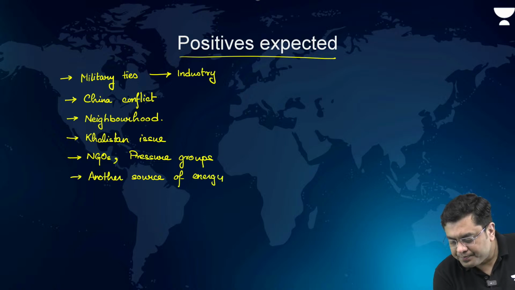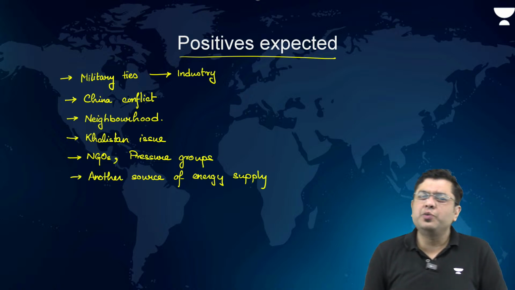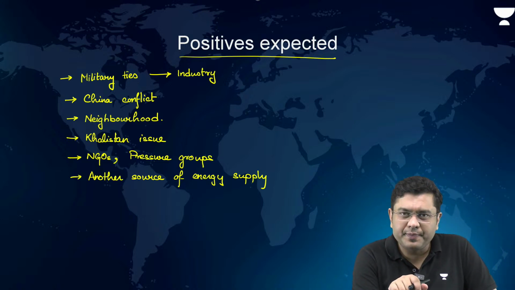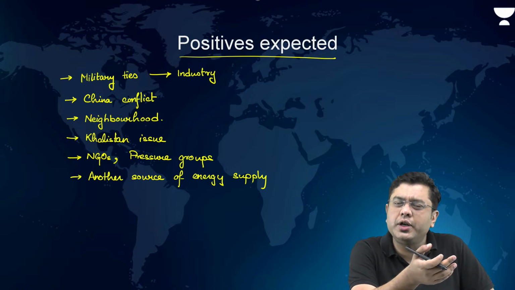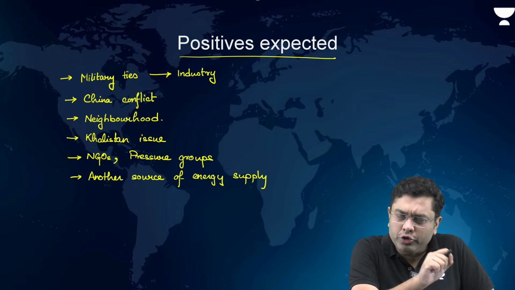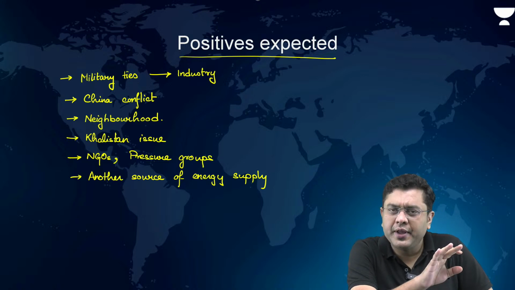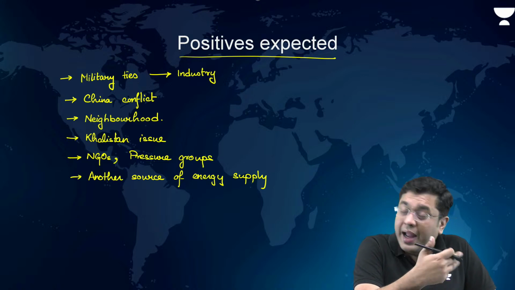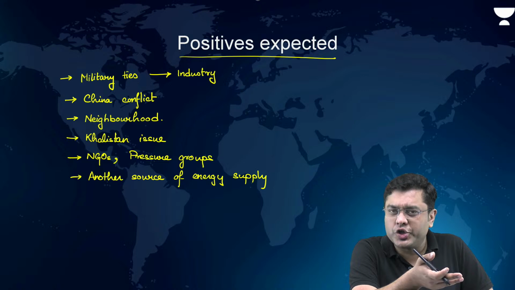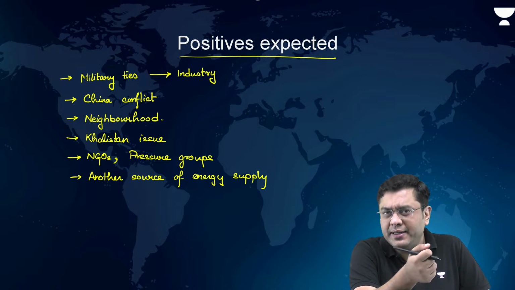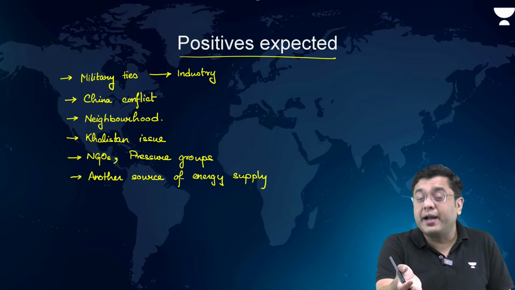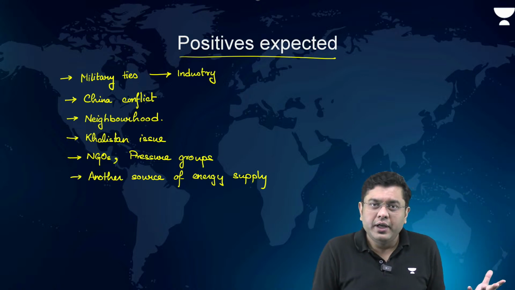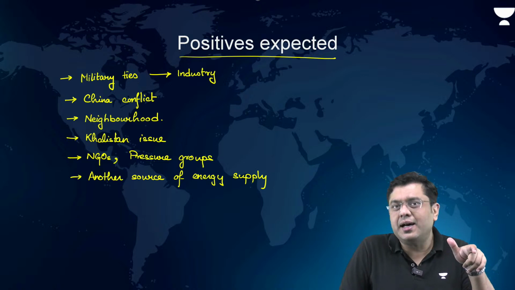Now you see, this is where the Biden administration was seen to be slightly indecisive. Not only did it not take any stringent action against the US's own use of fossil fuel, and why did it not take any severe action? Because of the lobbying by the industries. But at the same time, it did not want other countries to use fossil fuel. So it was more of a hypocritical stance.